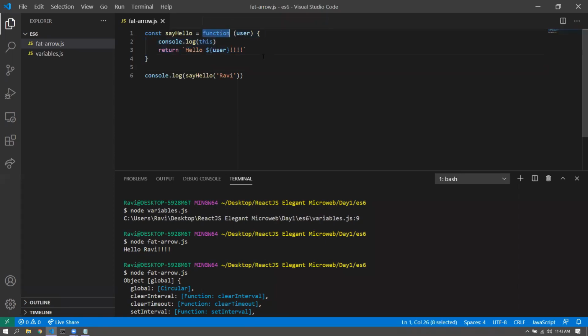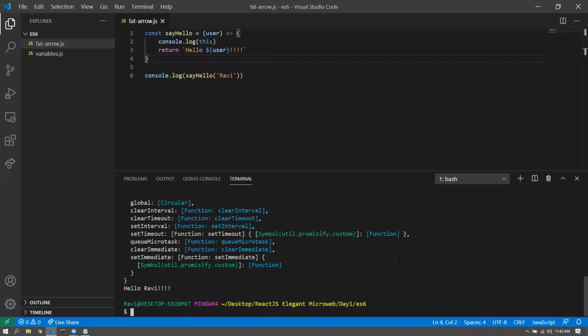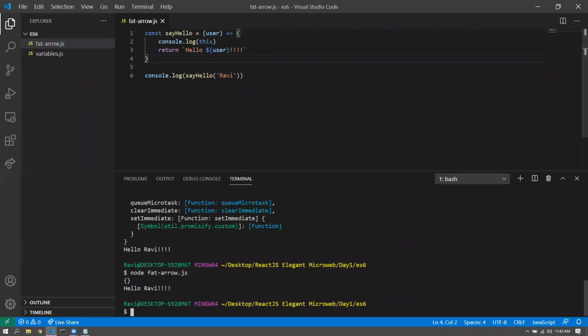So the fat arrow function is something like this. Get rid of the function keyword and have an arrow that is an equal to and greater than sign, and then the body of the function. What this does is that it would not carry any context. That is exactly how a function should behave. And you can see that it's a blank object that we are getting in place of this. So there's no context at all.